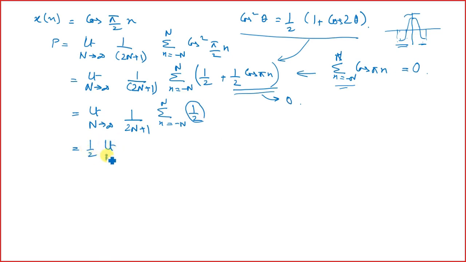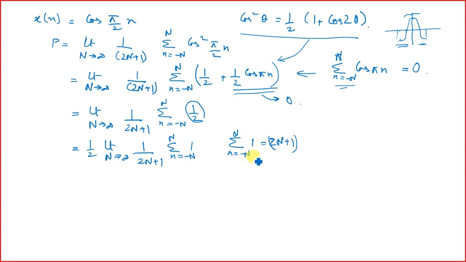So I will be left with limit n tending to infinity 1 by 2n plus 1, summation n equals minus n to n of 1, and the summation of 1 from minus n to n is given by 2n plus 1.